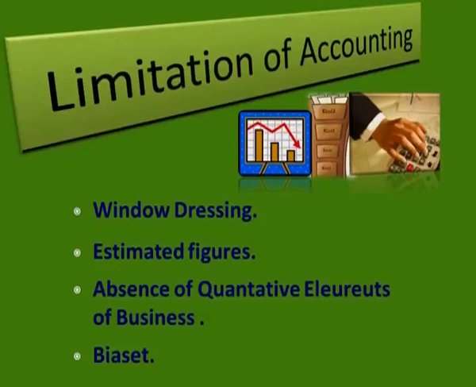Now, after having the advantages, there are lots of limitations also. Our learners would like to know what the limitations of accounting are. In accounting, we have tangible assets and intangible assets also. Sometimes we tend to have window dressing in the records. As per accounting procedures, we can write off certain expenses, and like preliminary expenses are shown on the asset side, which inflates your asset side. In effect, those expenses have already been incurred. So in simplified terms, in most cases the accountant does manipulations in accounts. They decorate the accounts as per their convenience.